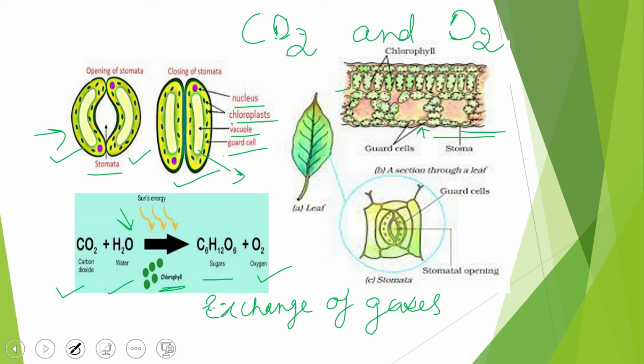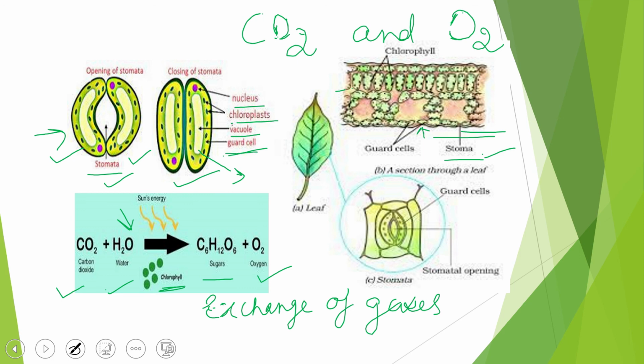So now we have talked about the process of photosynthesis, that the green leaf, which is very important, consists of small pores called stomata. The singular is stoma, and the plural is stomata. So don't get confused between stoma and stomata. One is singular and one is plural. They are present in the leaves, through which gaseous exchange takes place. And these stomata further have guard cells.